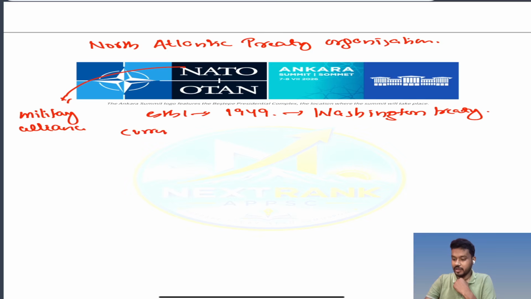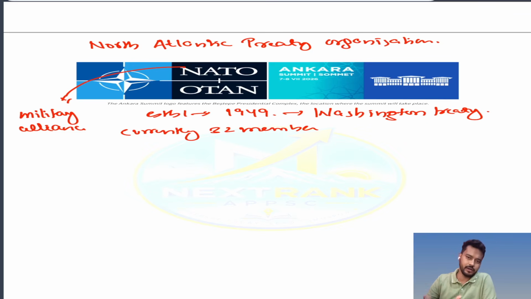Currently, there are 32 members in the NATO. Humanly, it is not possible to remember all the 32 members. The most probable question from the NATO: this year, this NATO summit held in Ankara. Ankara is the place in Turkey. Okay, you have to remember that Turkey is the place where this NATO summit has held this year.